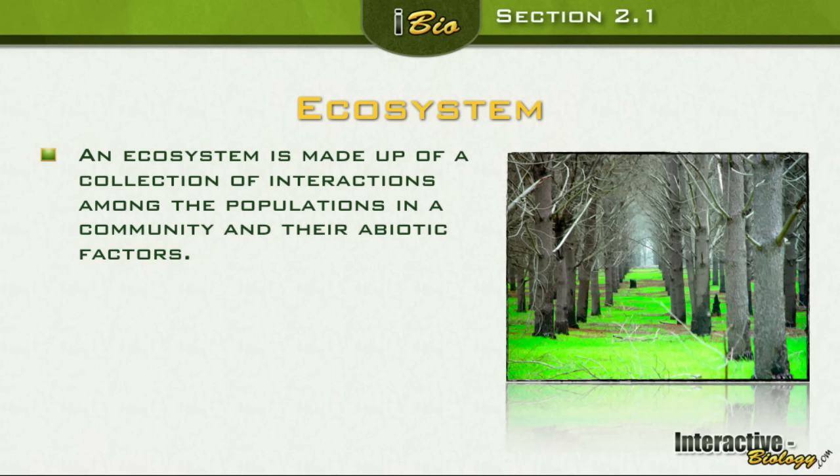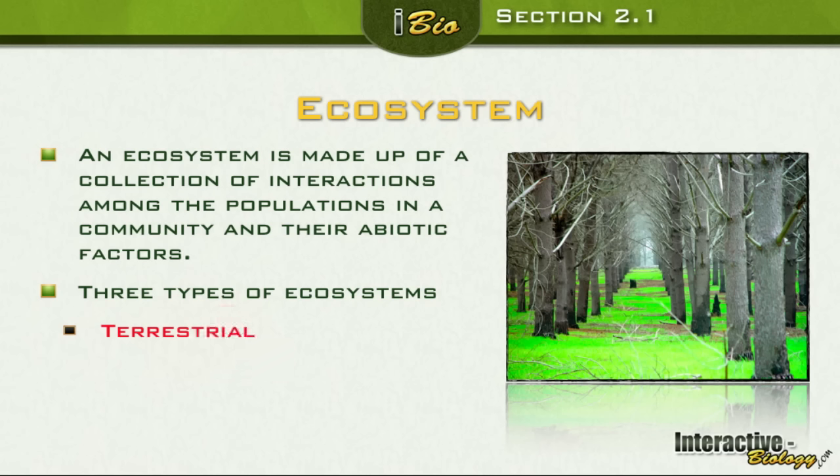Now at the level of the ecosystem, we're also taking into consideration the non-living parts of the environment. And there are three types of ecosystems. Number one, we have terrestrial. Terrestrial, not extraterrestrial. What does that refer to? On land.